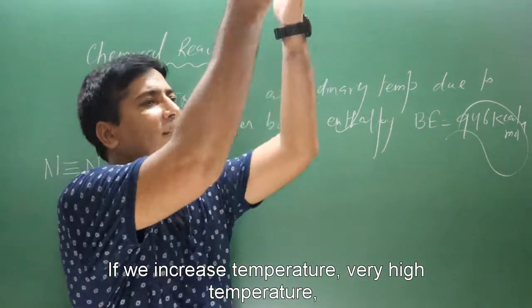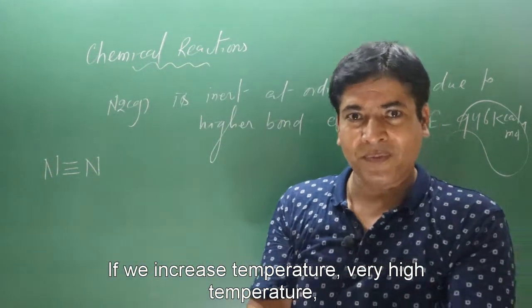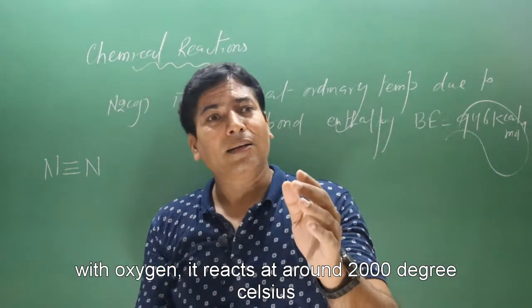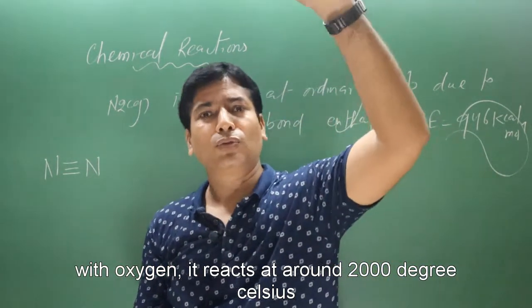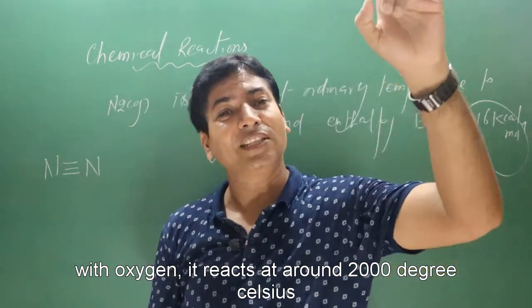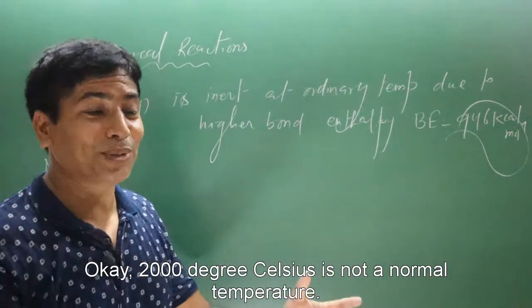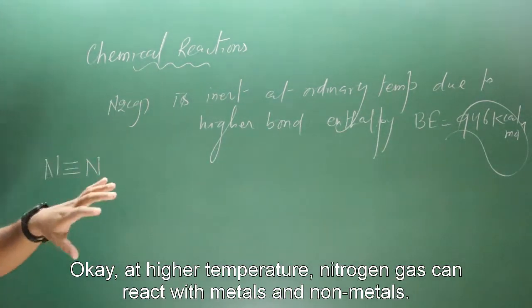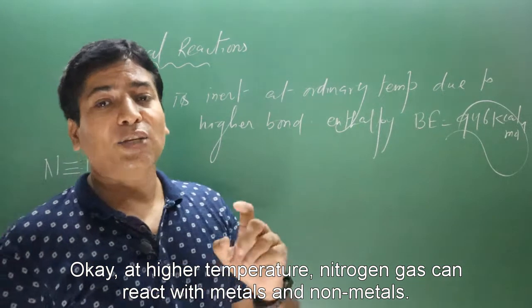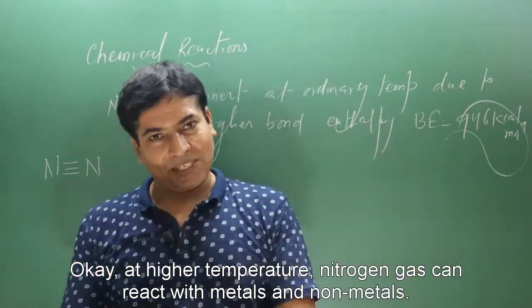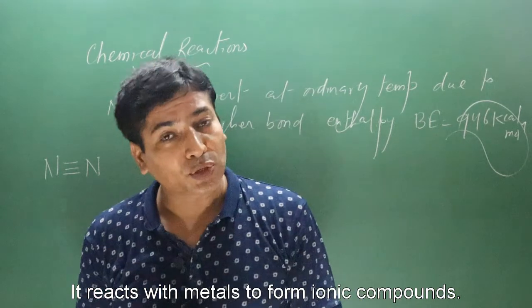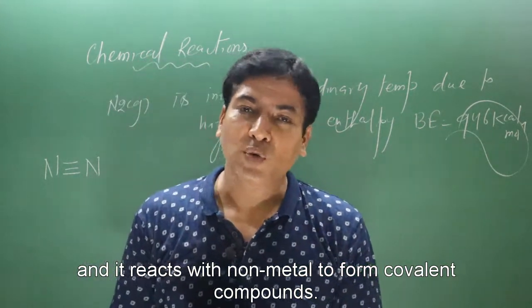But if we increase the temperature to very high, keep in mind, with oxygen it reacts at around 2000 degrees Celsius, which is not a normal temperature. At higher temperature nitrogen gas can react with metals as well as non-metals. It reacts with metals to form ionic compounds, and with non-metals to form covalent compounds.